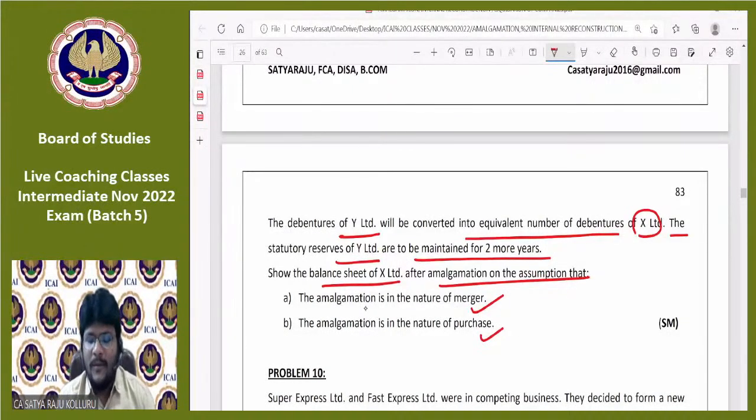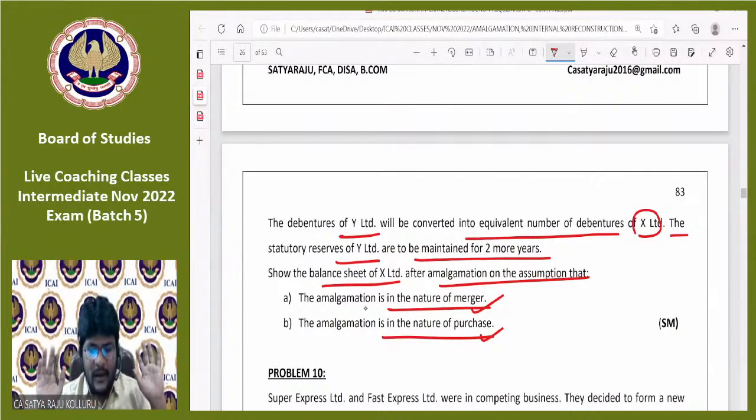A single problem covers both the methods. That is the reason why this problem is taken for discussion in the classroom. First, we will complete the problem on the basis of amalgamation in the nature of merger. Then we will start discussing amalgamation in the nature of purchase. If the other method is possible, then what will be the adjustments? We will look into it. Is it okay, guys? All of you with me?